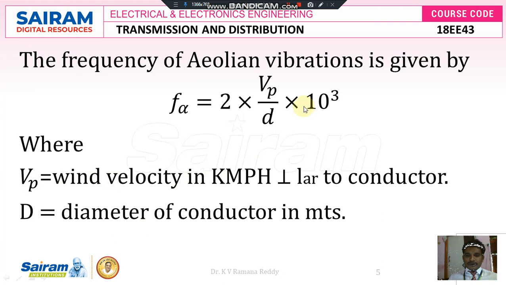In terms of kilometers per hour, the air hits the surface of the conductor, which is why 10^3 appears here. The wind hits the conductor on either side, which is represented by the factor 2 × Vp / D, where Vp is the wind velocity in kilometers per hour, always perpendicular to the surface of the conductor, and D is the diameter of the conductor, measured in meters.